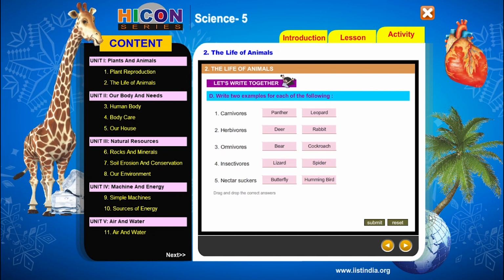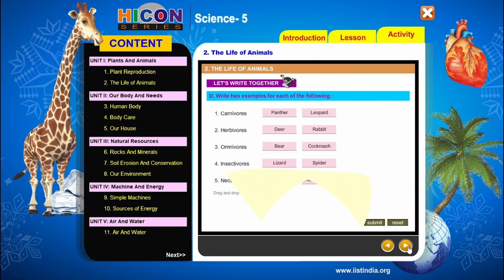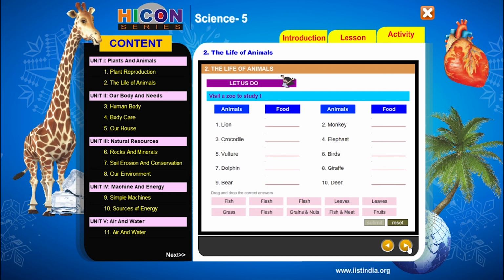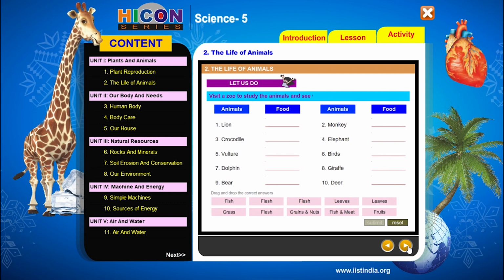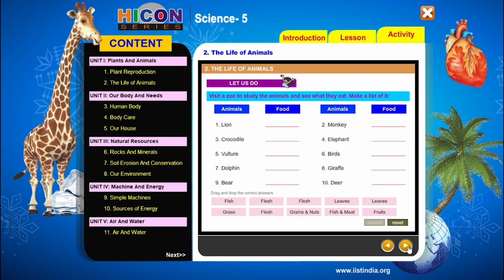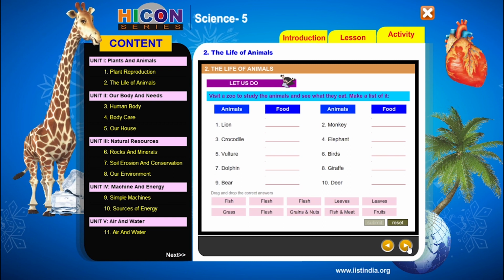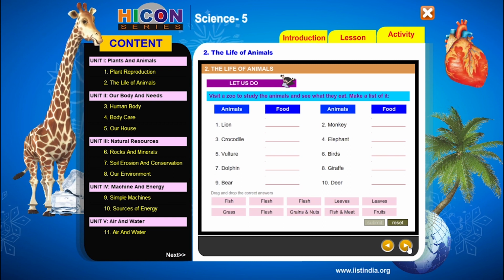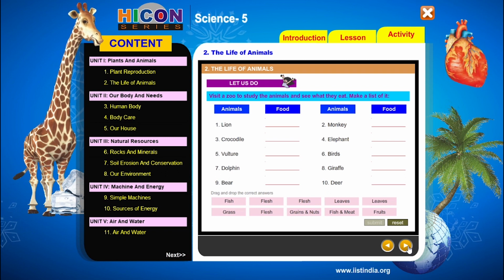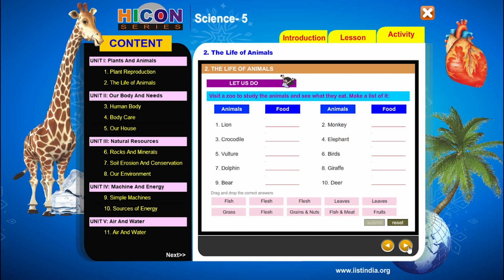So children, let us enter the next part in the activity session. Visit a zoo to study the animals and see what they eat. Make a list of it. So children, some animals are given. 10 animals are given here, which we can see in the zoo. And now our task is we have to write the food of each animal. So what type of food the animal can take.